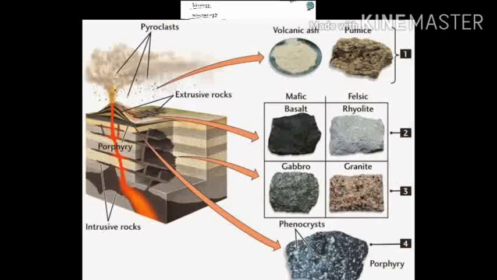And when the molten magma doesn't come out from the magma chamber, and is solidified in the interior of the earth, then it is known as intrusive igneous rock. The extrusive igneous rock is further divided into two parts. What are they? The lava rock and the pyroclastic rock.